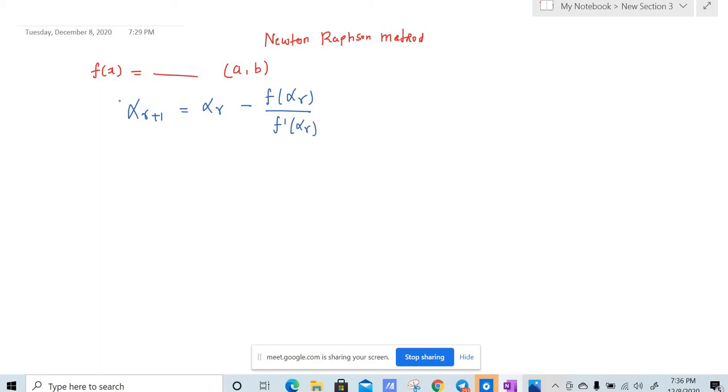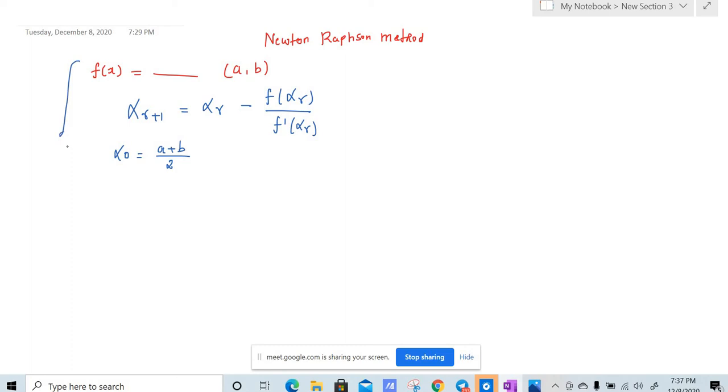This is the formula for the Newton-Raphson method, and you can assume alpha naught on your own from the interval (a, b). You can choose alpha naught to be any value between a and b, but for convenience always choose alpha naught to be the midpoint of the interval.